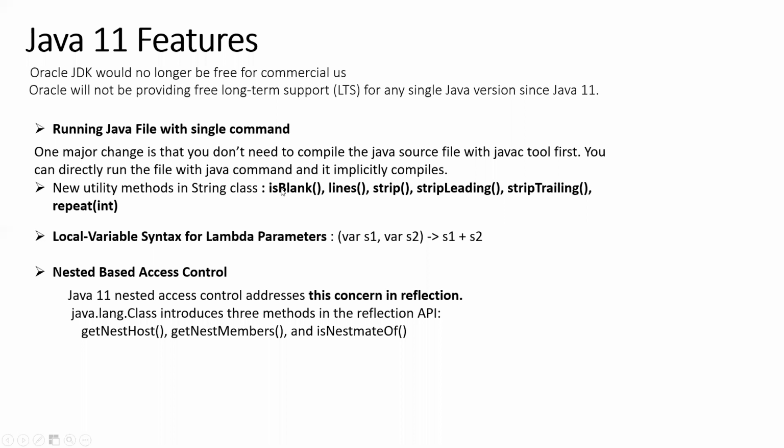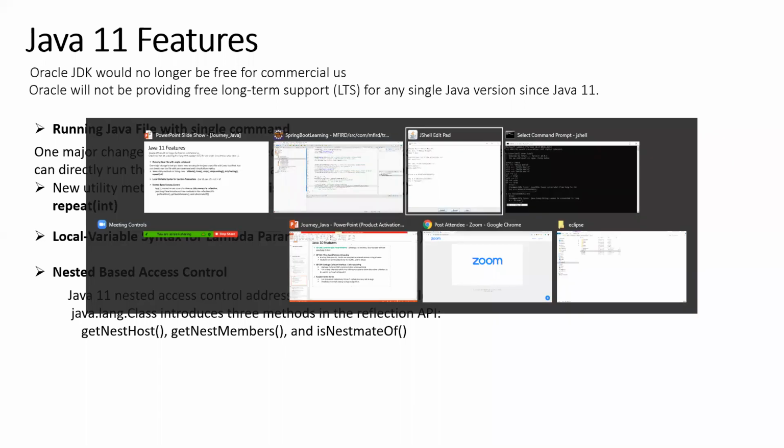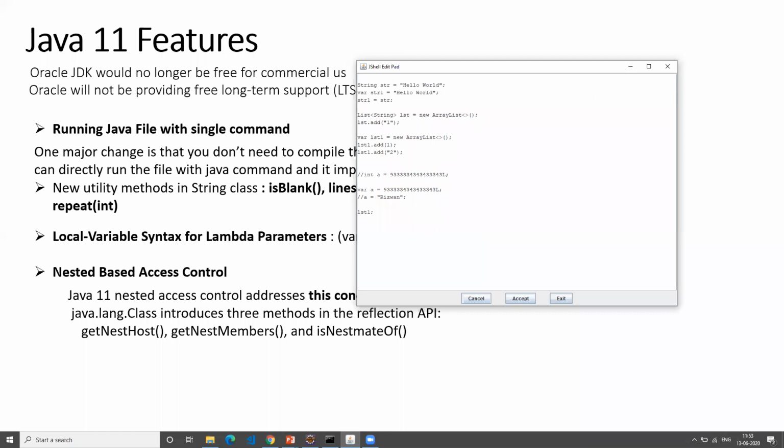Yeah, for isBlank I can just write it out here in the JShell. So let's say String str equals an empty string, right? Then str.isBlank. Let's see what it does. I can't use str, I think str is already declared. So str2.